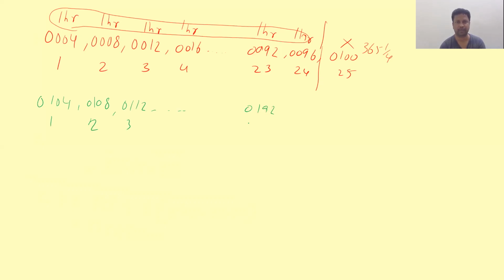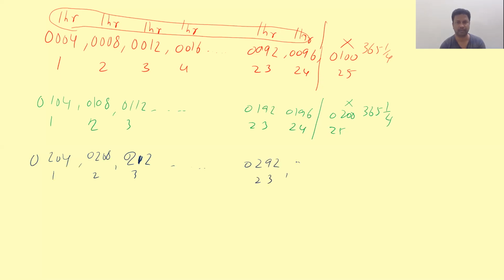So 192, 23rd leap year. 196, 24th leap year. Again, after 24 leap years, the 25th leap year should not be called a leap year. We must call it an ordinary year. Okay, and the cycle again starts. 204, first leap year. 208, second leap year. 212, third leap year. So it goes on like this. 292, 23rd leap year. 296, 24th leap year. So after 24 leap years, the 25th leap year should not be called a leap year. Consider this as an ordinary year.